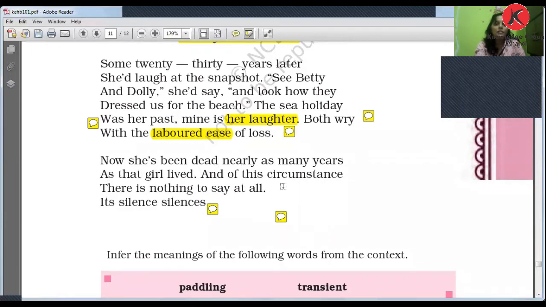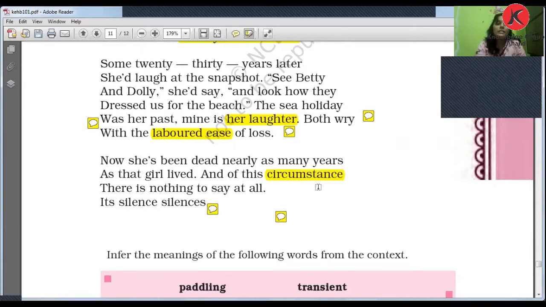And of these circumstances, there is nothing to say at all. Though it is a 12-year-old past, there is a silence, a grief, a sadness in my life without my mother, and there is nothing to say on this situation, on the loss of her mother. I am choked up. I am unable to speak anything.